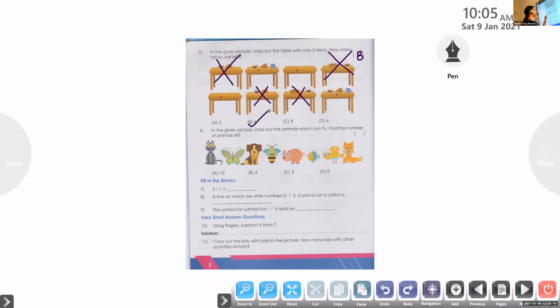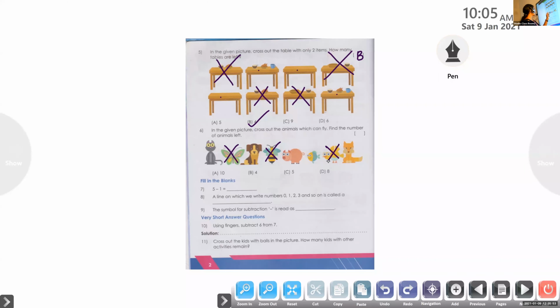So no need to touch. What about the next one? Butterfly? Yes. So you can cross that butterfly. What about the next one? It can fly? No. What about the next one? You can see a bee. It can fly, so you can cross out. Then what about the next one? No. What about the next one? The fish. No, it can't fly. Then next one? Yes, a bird. So it can fly.